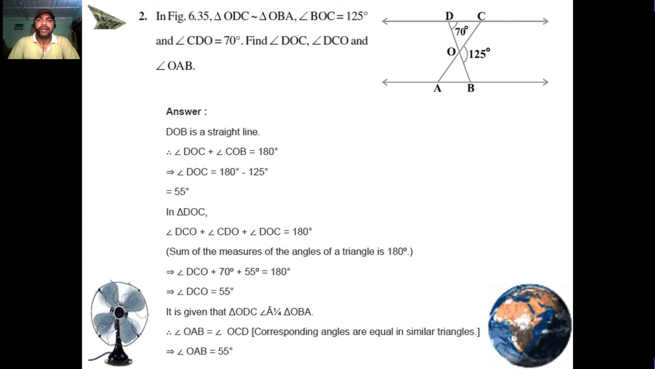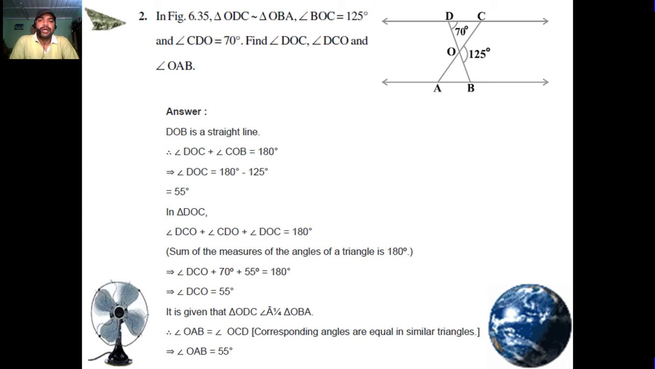In figure 6.35, triangle ODC is similar to triangle OBA, angle BOC is equal to 125, angle CDO is equal to 70. Find angle DOC, DCO and OAB. Answer. DOB is a straight line. Angle DOC plus angle COB is equal to 180. DOC is equal to 180 minus 125, that is 55.